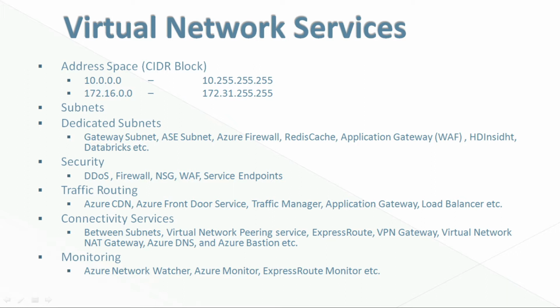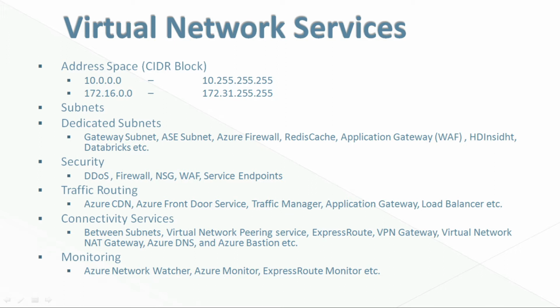You can view the IP ranges that you are assigning to a subnet over Azure portal while provisioning the same. Azure reserves 5 IP addresses for each subnet for its administrative or management work. You can add, remove, expand, or shrink a subnet only if there are no VMs or services deployed within it. There are certain services that need their dedicated subnets like VPN gateway, Azure Firewall, Redis Cache, HDInsight, Databricks, application gateway with WAF. These are the services that need their dedicated subnet.